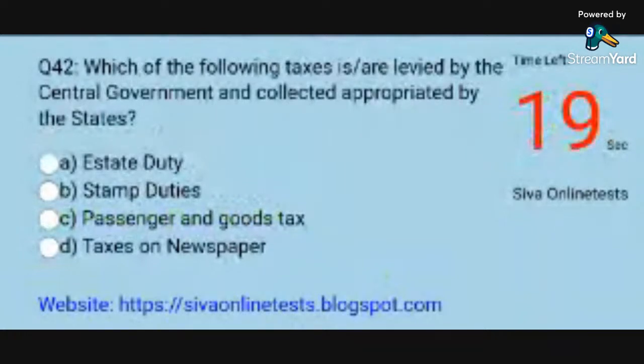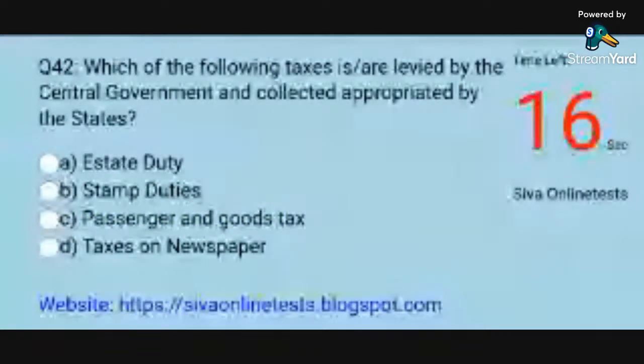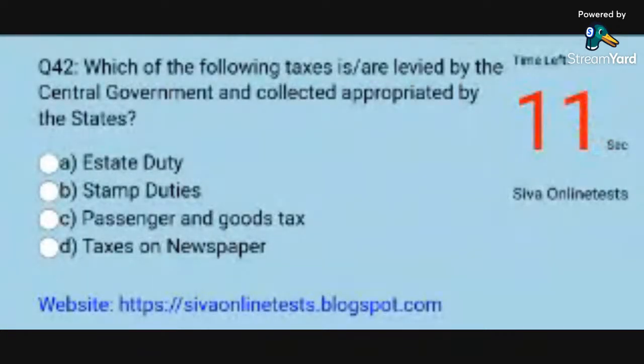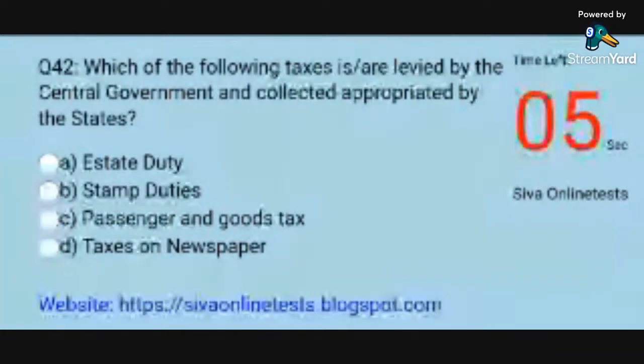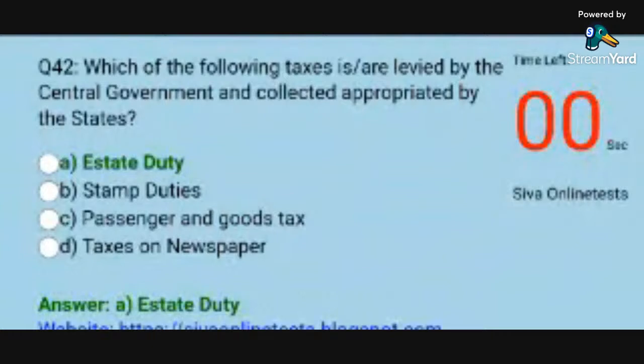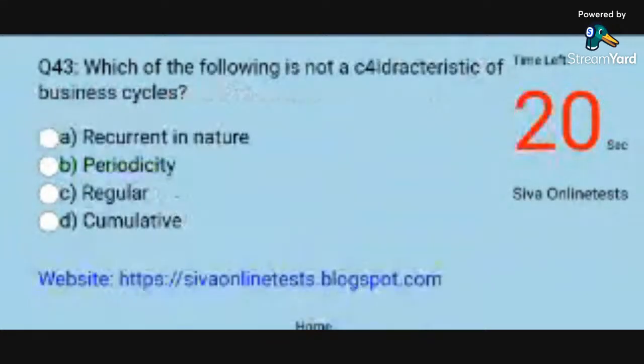Question 42. Which of the following taxes are levied by the central government and collected and appropriated by the states? Options. A. Estate duty. B. Stamp duties. C. Passenger and goods tax. D. Taxes on newspaper. Answer. A. Estate duty.